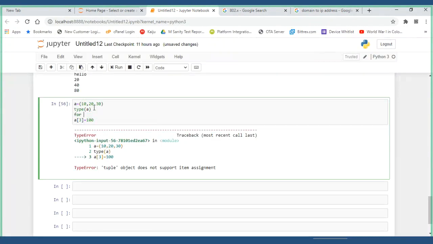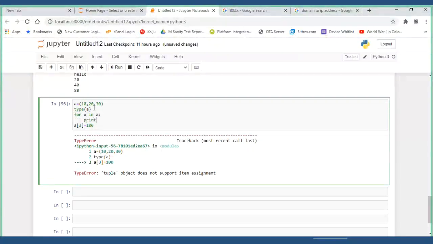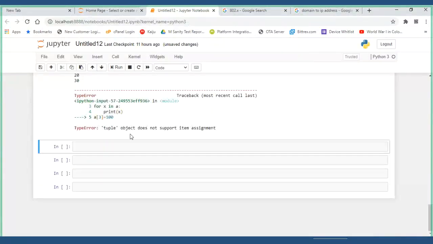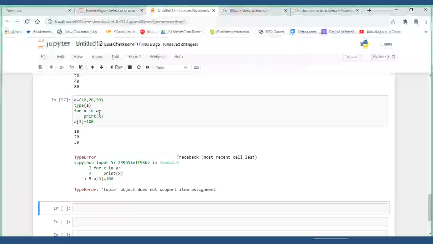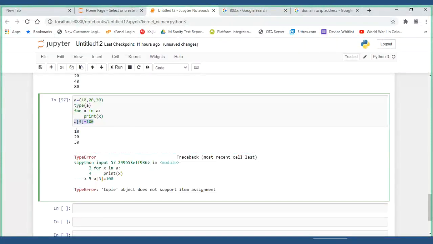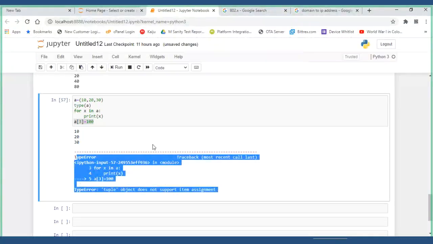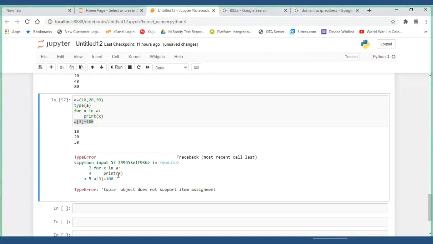For x in A, print of x, one by one value. I got the first three values, then after that I got the error. It is telling me, tuple object does not support item assignment.